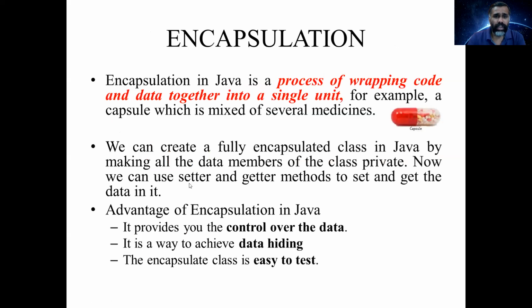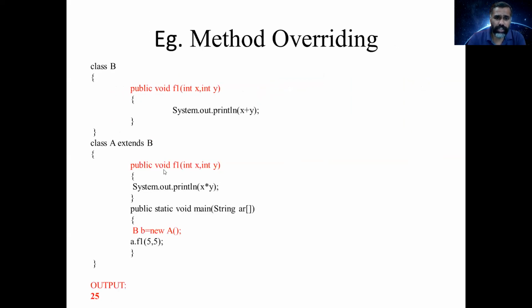Now we have a function f1 in class A which is also similar to the class B. So both the classes are having a function named f1 and same parameters, int x, int y. The arguments are same. So this type of methods are called method overriding: two classes having the same function name with same arguments or parameters.